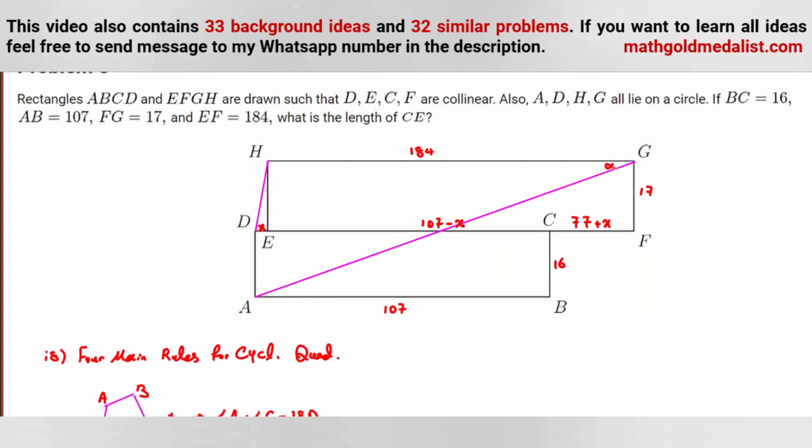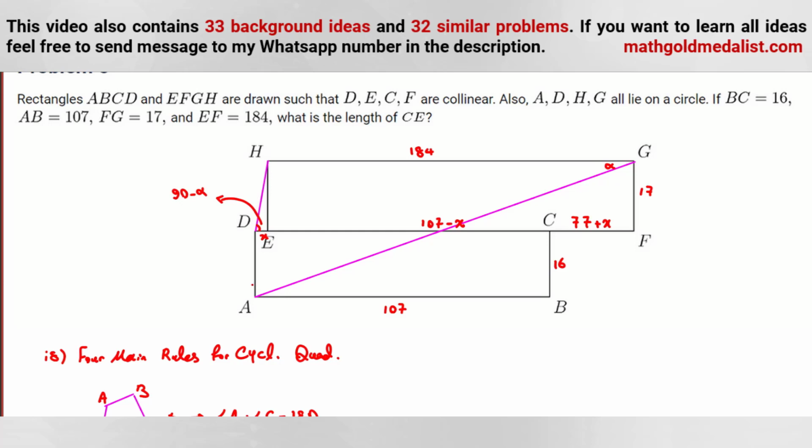Now, if this angle is alpha, this angle is 180 minus alpha. But because it is 90, this small angle is x, and this angle is 90 minus alpha. 90 minus alpha plus 90, plus alpha, is 180.